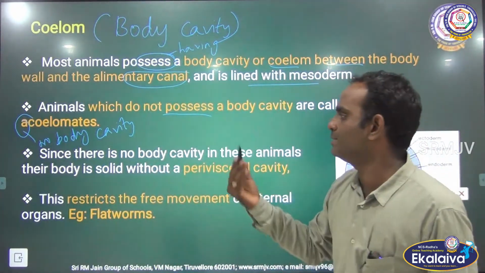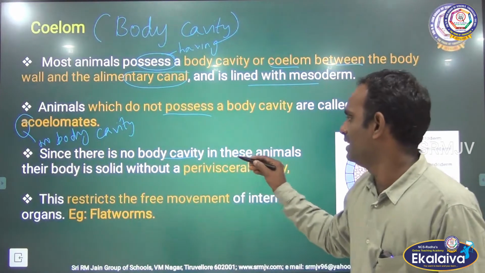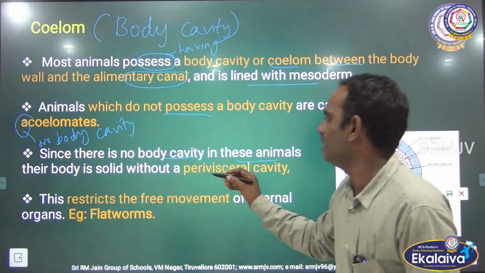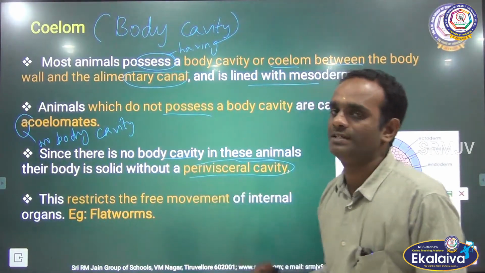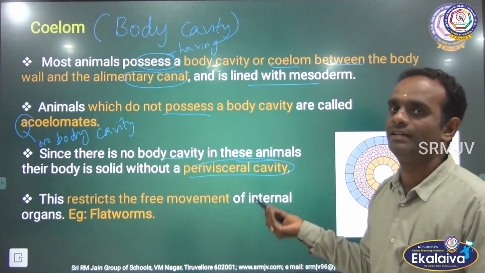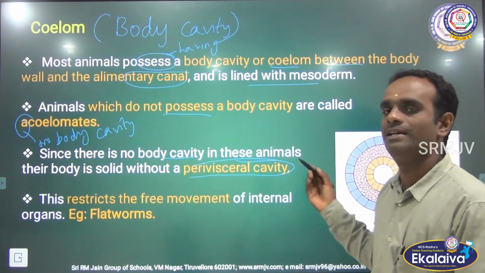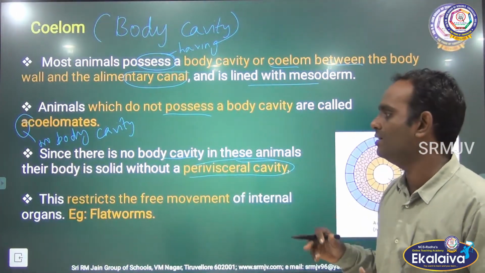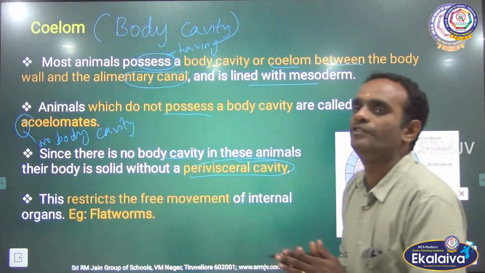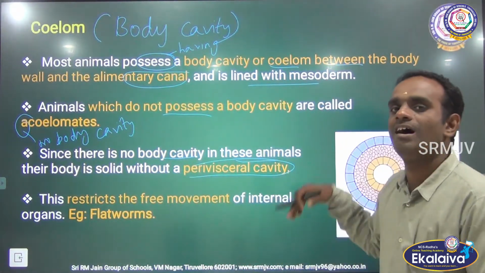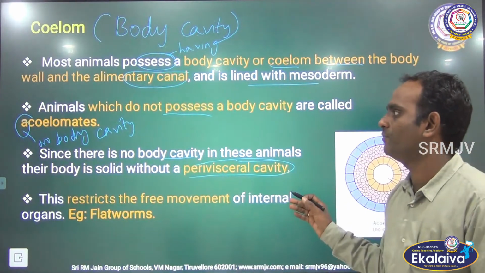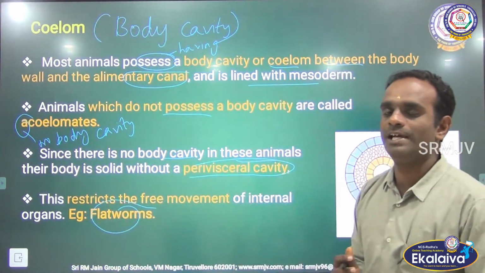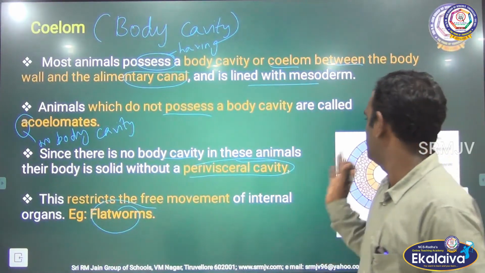Okay. Since there is no body cavity in these animals, the body is solid. How? Without a perivisceral cavity. Even though the body cavity is not there, the body is solid without a perivisceral cavity. Clear? This restricts the free movement of internal organs. So this type of coelom is seen in the flatworm. Can you get my point, children? Flatworm. See the picture here, children.